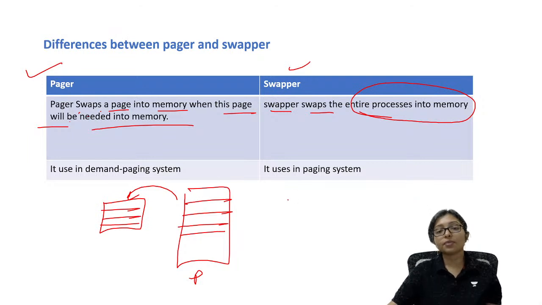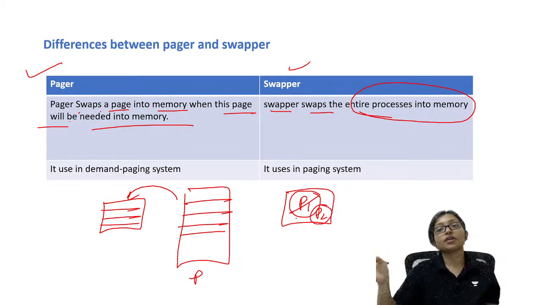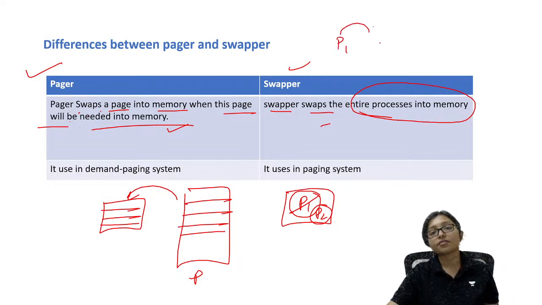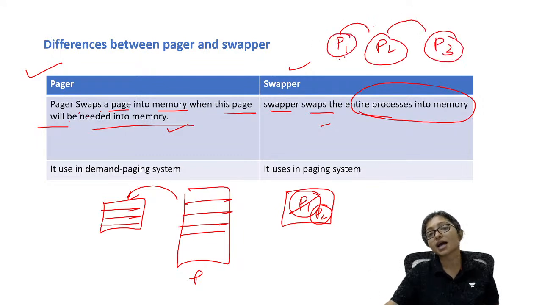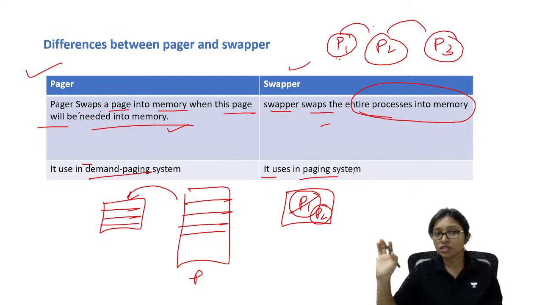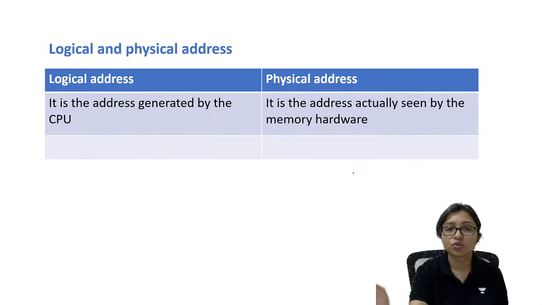But with a swapper, the main memory is allocated to P1, the total process; next time I will allocate the total process P2, then P3. That is the task of the swapper. The pager works on demand paging, and the swapper is used in the normal swapping system. This is the difference between pager and swapper.